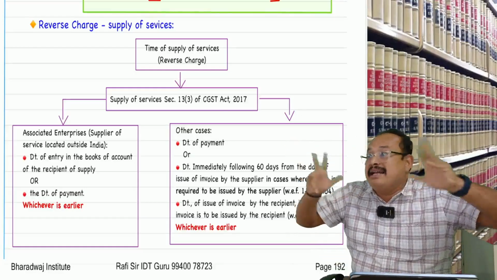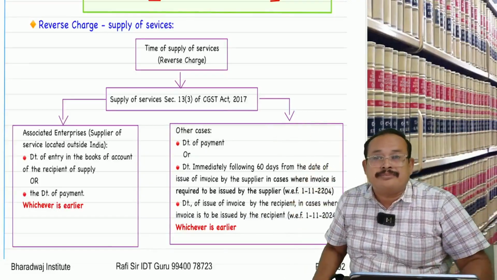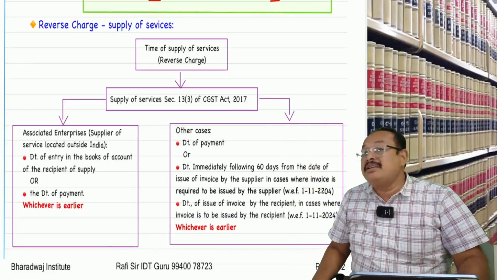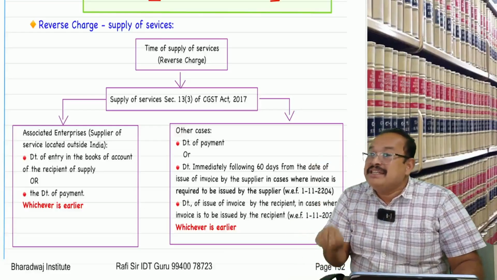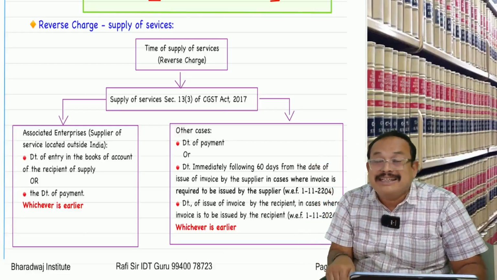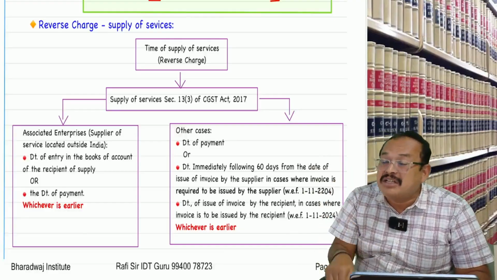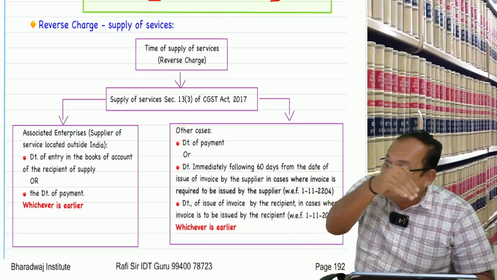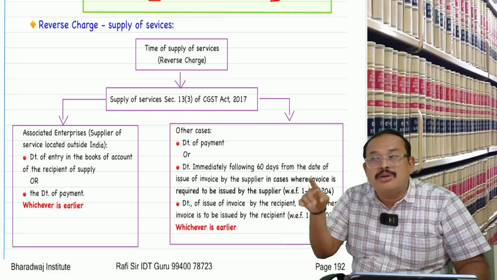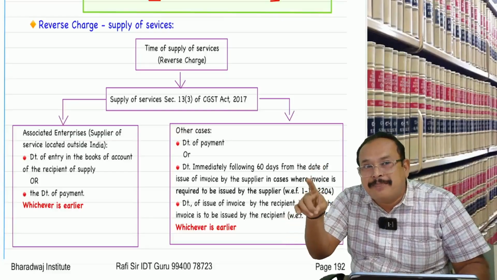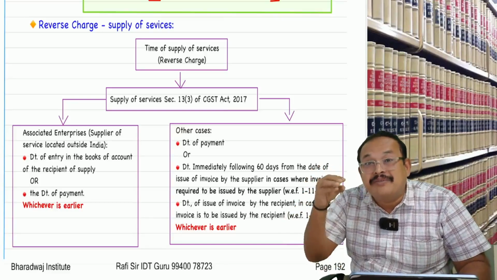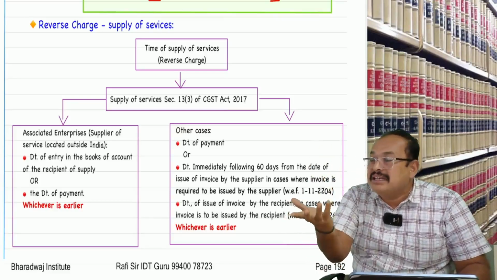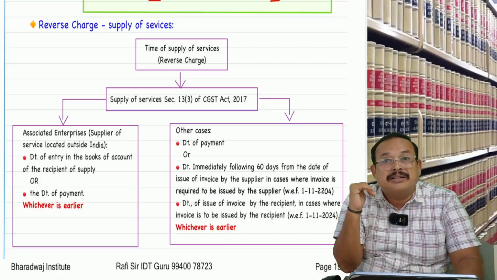Here 30 days or 60 days won't apply. The reason is that such an invoice is issued by the recipient in accordance with section 31, subsection 3, clause F, read with rule 47A, within a period of 30 days from the date of receipt of service. That invoice should be issued by the recipient.